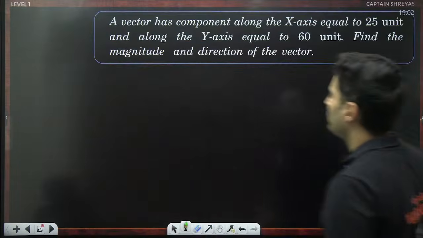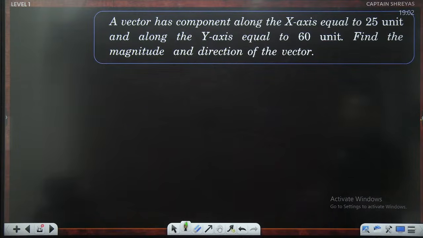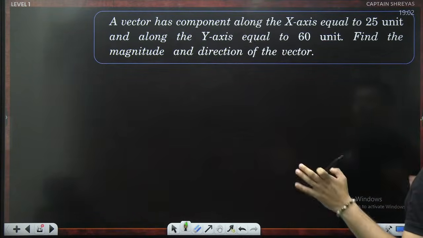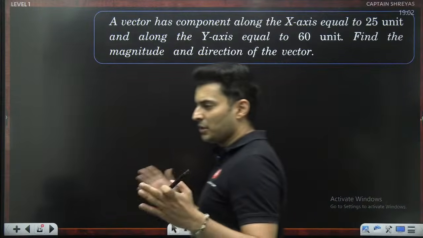Let's see if you guys can solve this question. A vector has a component along x equal to 25 and along y equal to 60. Find the magnitude and the direction of the vector.